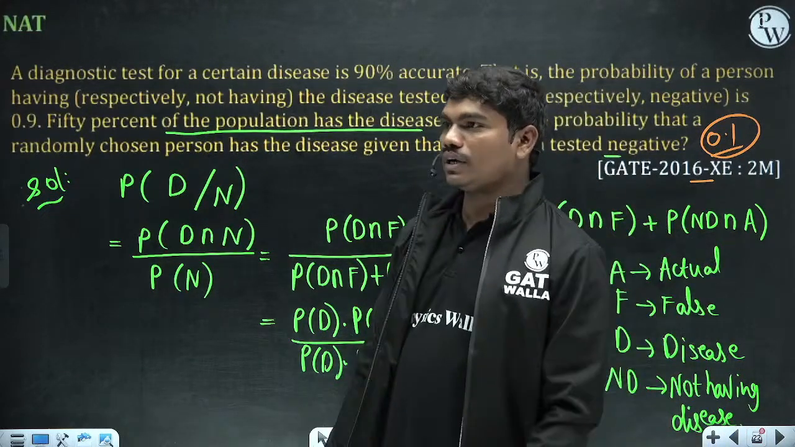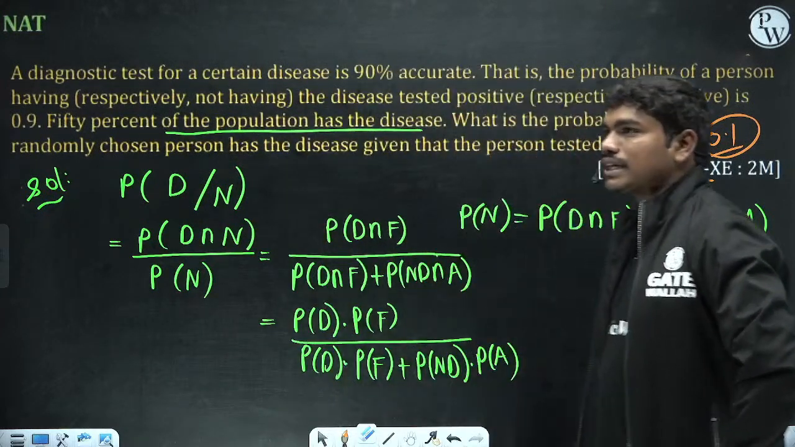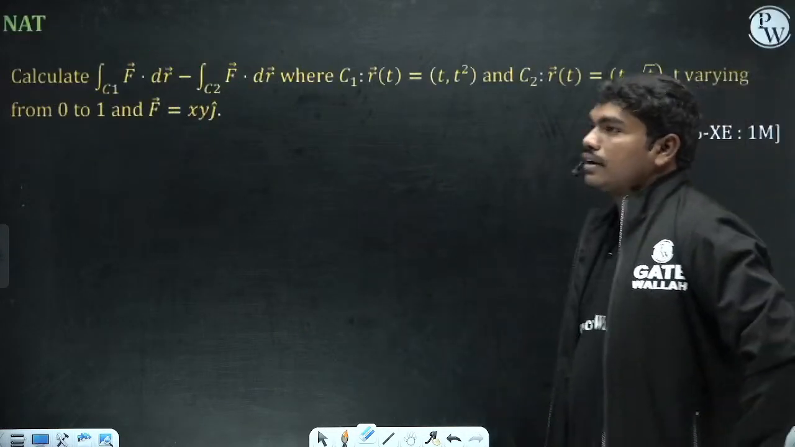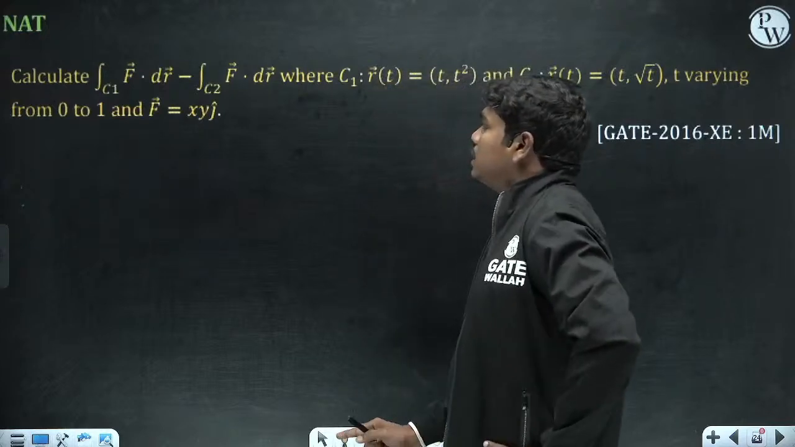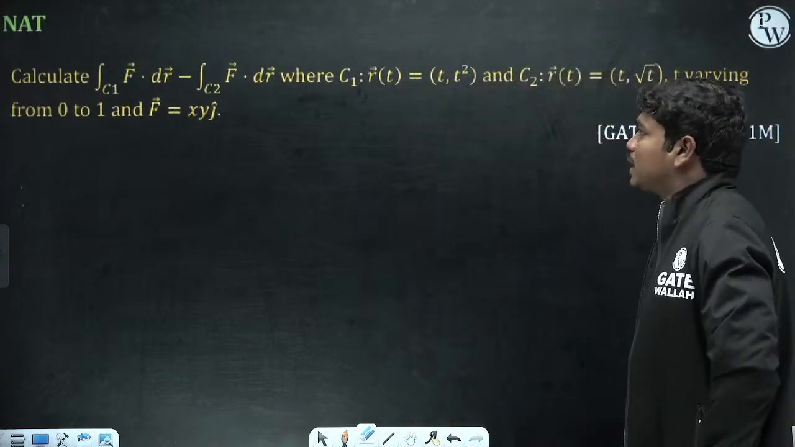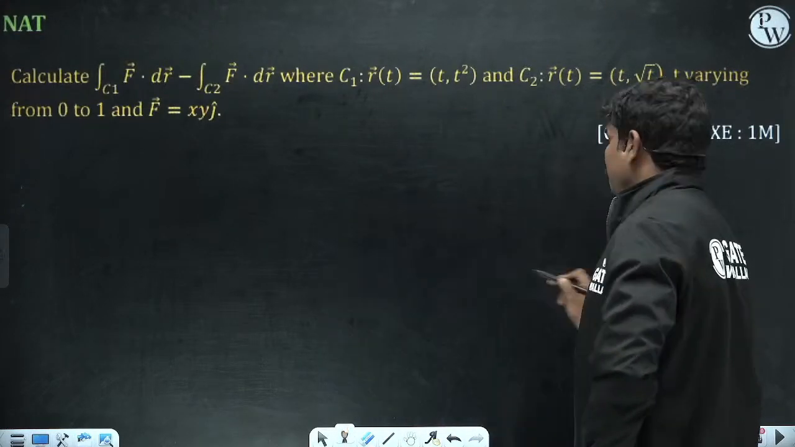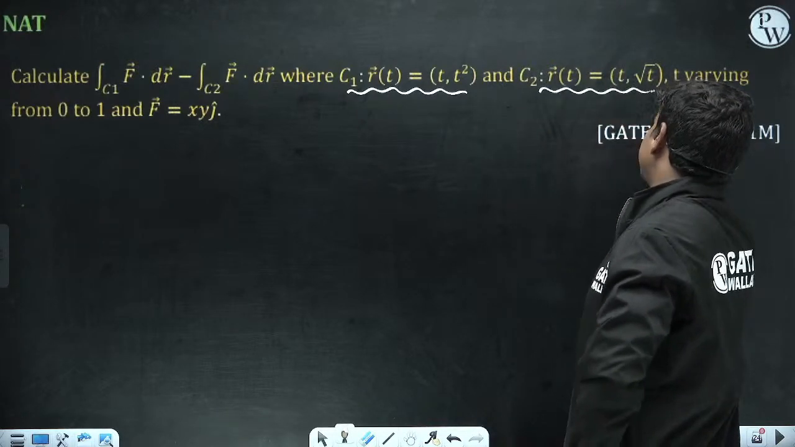Fine. Okay, so let's continue. Clear? So this question: calculate the integral over the curve C1 of f bar dot dr bar minus the integral over C2 of f bar dot dr bar, where C1 is given by this parameterization. Basically they have replaced x comma y with t, and C2 is t comma root t.